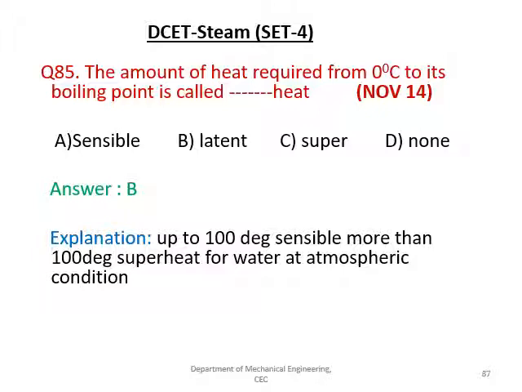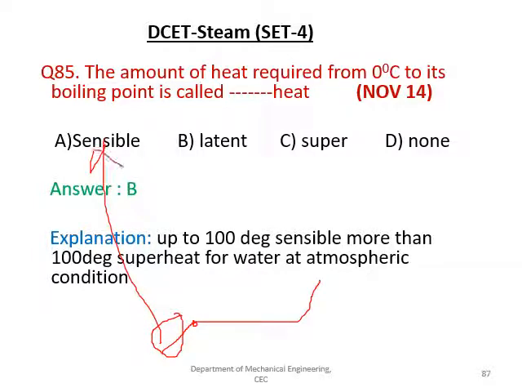To explain this one, it is better to take the help of the graph from 0 to its saturation temperature. I will redraw this diagram once again, right? Then straight line, then up. So this region is called as the heat required from its 0 degree to its saturation temperature, that is called as a sensible heat.